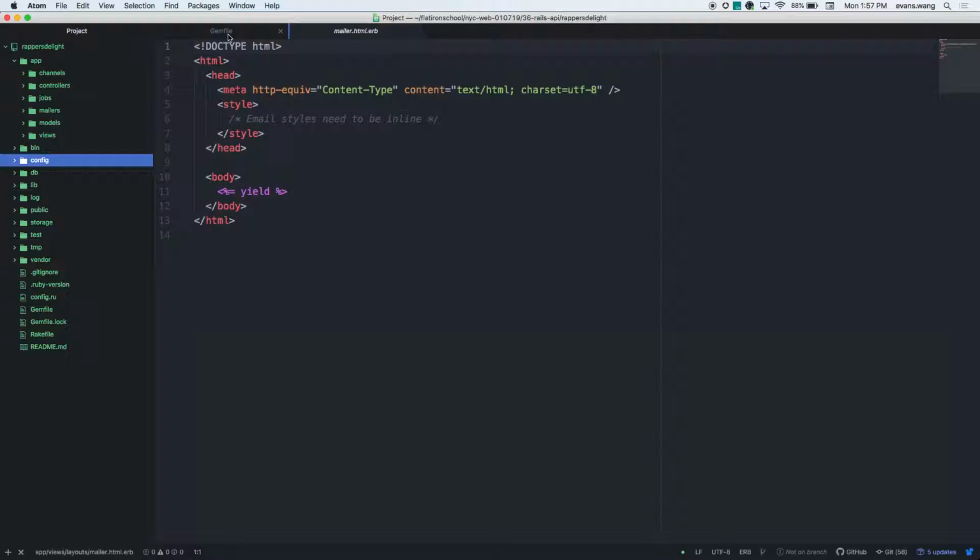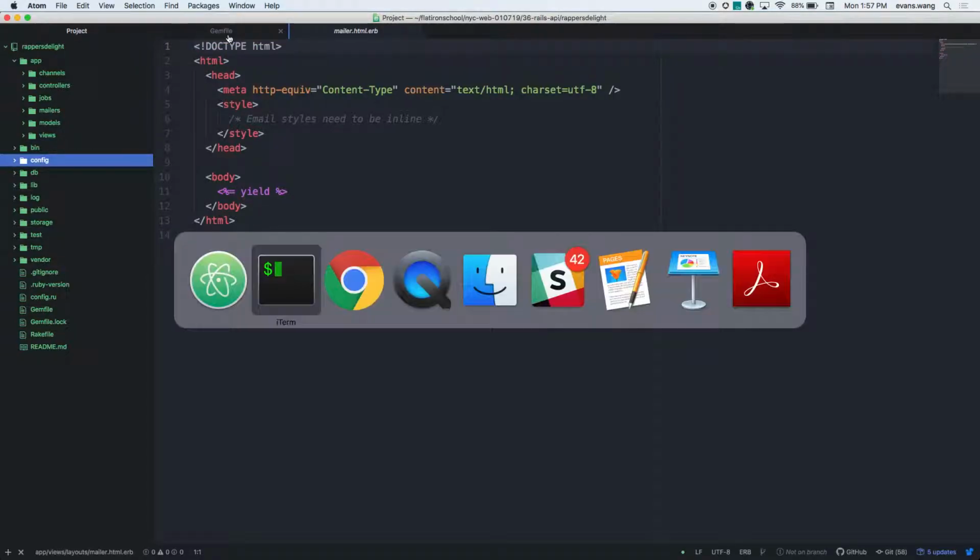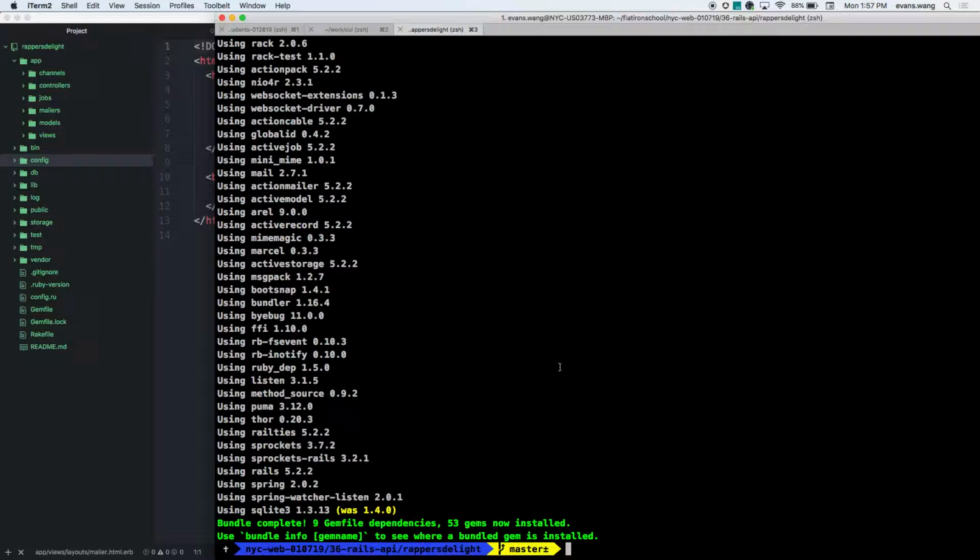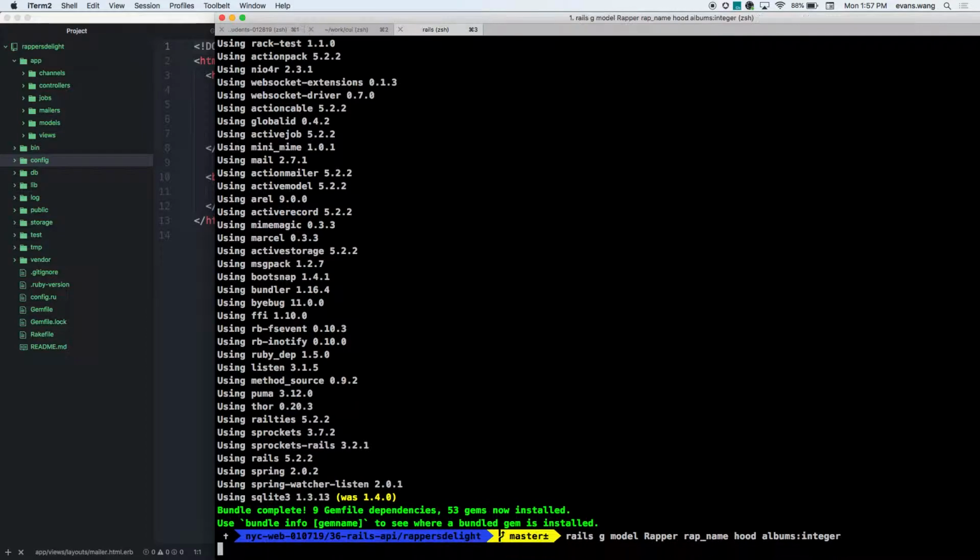Awesome. So let's do this. Let's create some stuff. Great. We need to make a wrapper. So rails g model. Let's build it from scratch. Cool. We have a wrapper, and they have a wrap name. They have a hood, and they have albums.